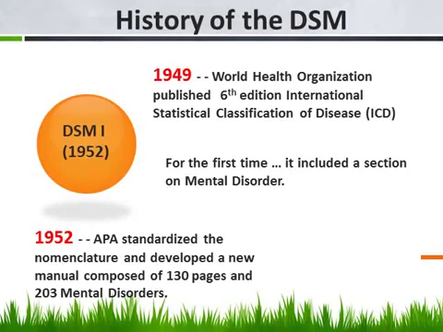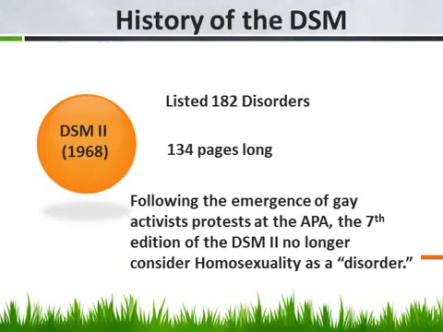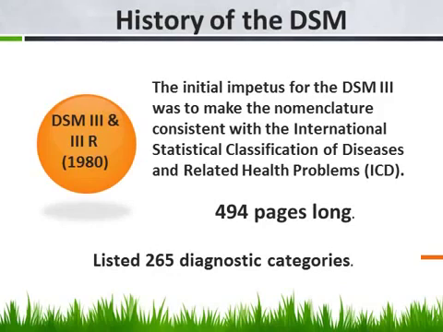So after the DSM-1 was published, shortly after World War II, then came the DSM-2 in 1968. It was 134 pages long and listed 182 mental disorders. This was the famous edition where there were a lot of protests by a gay lobby group, and so the homosexual terminology was taken out of this book, and no longer was homosexuality considered to be a disorder.